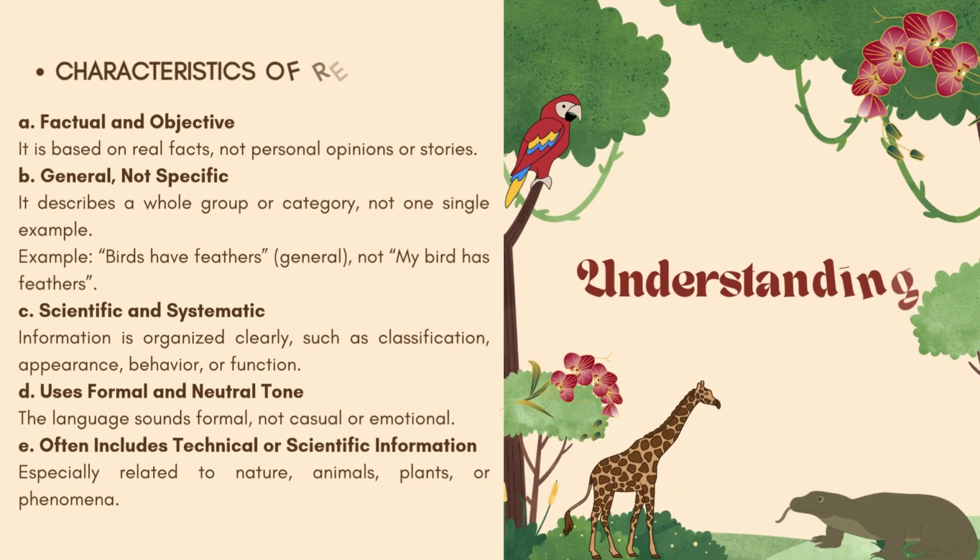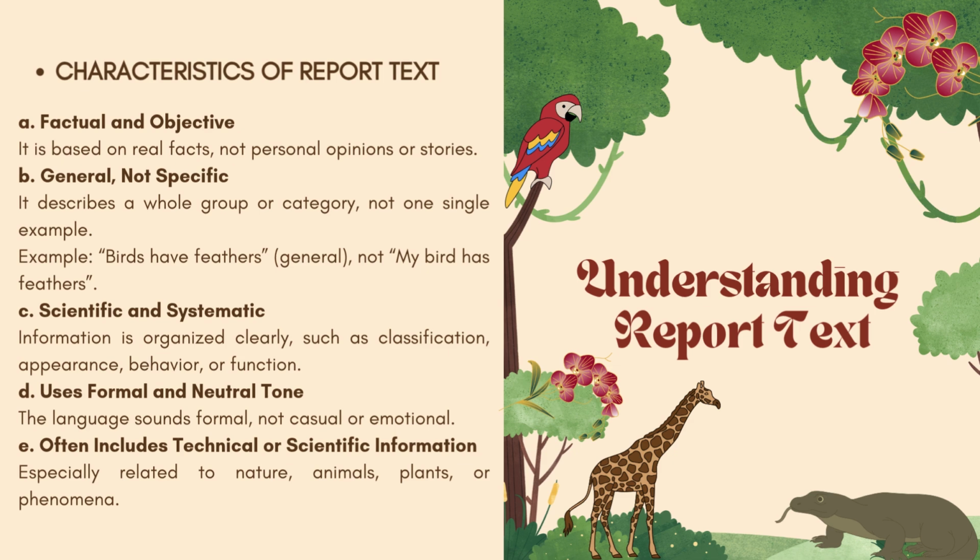Characteristics of report text. A report text typically has these characteristics: A. Factual and objective. It is based on real facts, not personal opinions or stories. B. General, not specific. It describes a whole group or category, not one single example. Example: birds have feathers. General, not my bird has feathers.